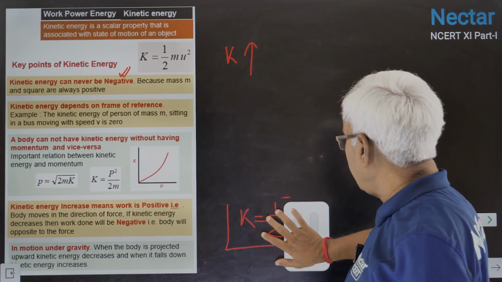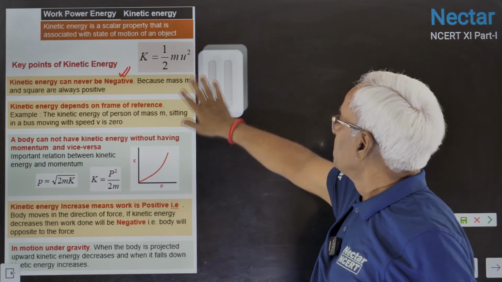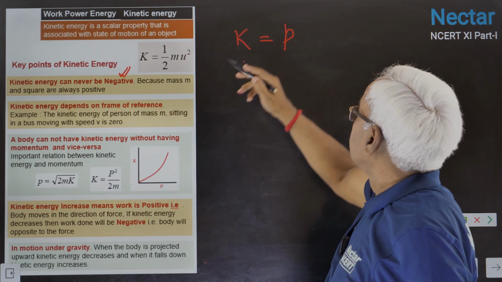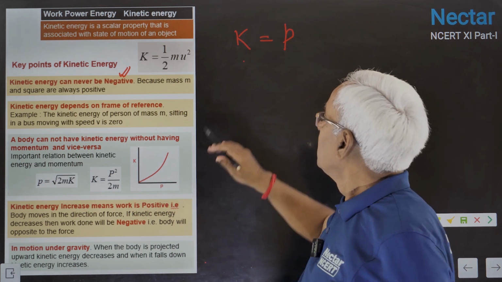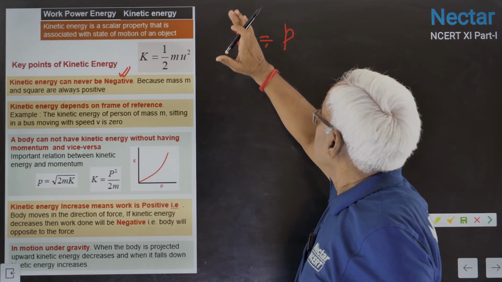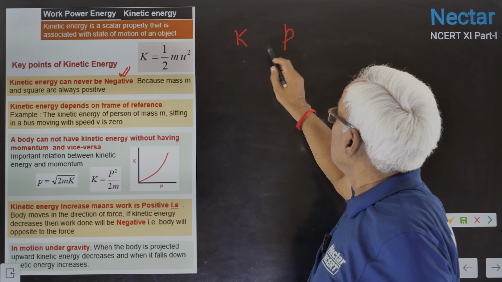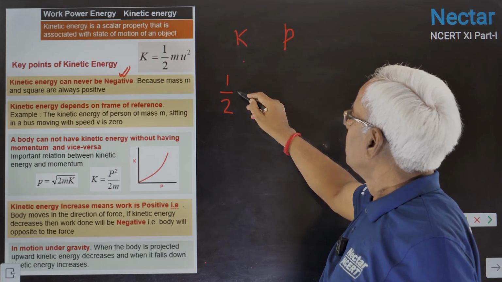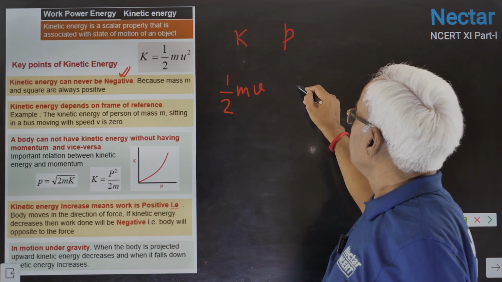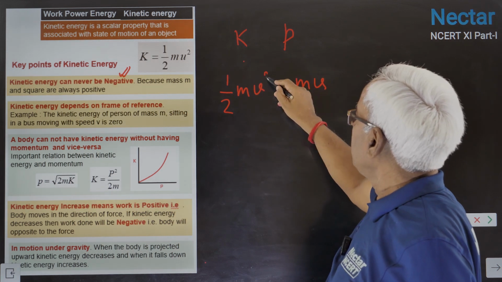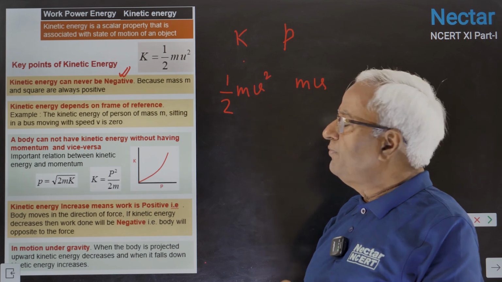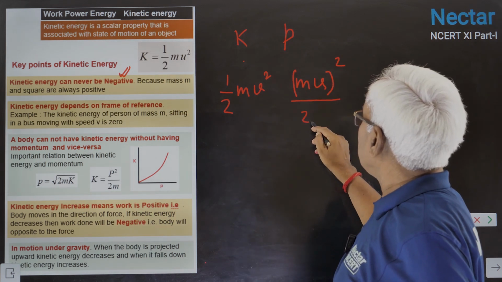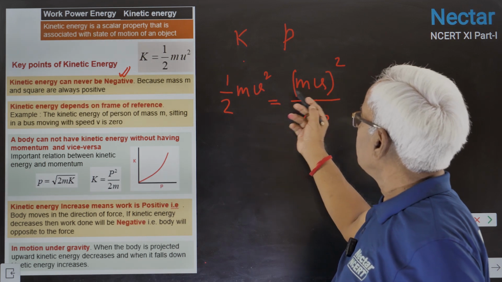Now we have to relate this important term, kinetic energy, with momentum. Kinetic energy and momentum, these two are to be related. This is half mv squared, and this is mv. If you square this and divide it by 2m, both become the same.